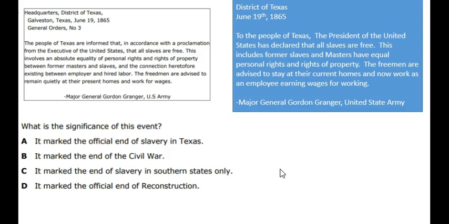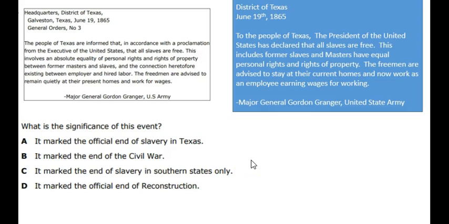That same letter, I reworded it a little bit. It's in the blue box. It was a letter to the District of Texas on Juneteenth, 1865. To the people of Texas, the President of the United States has declared that all slaves are free. This includes former slaves and masters. They all have equal personal rights and rights of property. The freedmen are advised to stay at their current home and now work as an employee earning wages for working.